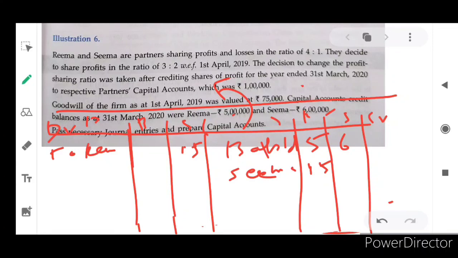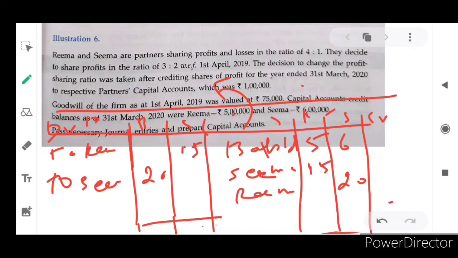So REMA's capital account will be debited 20,000 rupees and SEMA's capital account will be credited 20,000 rupees. I hope you understand. Do you have any doubt in it? To SEMA from REMA.